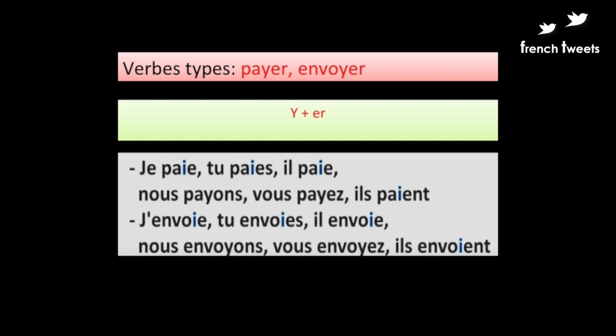Nous and vous follow the regular -er ending verb conjugation pattern. So I read the conjugation for the verb payer: je paie, tu paies, il paie, nous payons, vous payez, ils paient. Now for the verb envoyer: j'envoie, tu envoies, il envoie, nous envoyons, vous envoyez, ils envoient. Whenever we have a -yer ending verb, we will always use this set of conjugation.